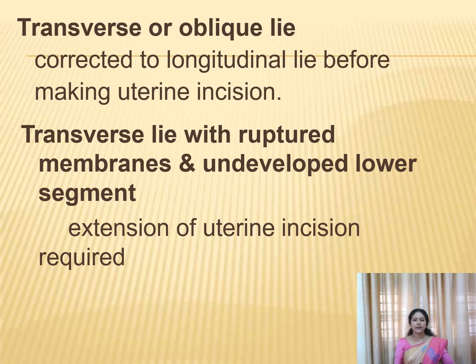And in the case of transverse or oblique lie, first you correct the lie before making a uterine incision. And in the case of transverse lie with ruptured membranes, or in the case of an undeveloped lower segment, extension of the uterine incision will be needed.